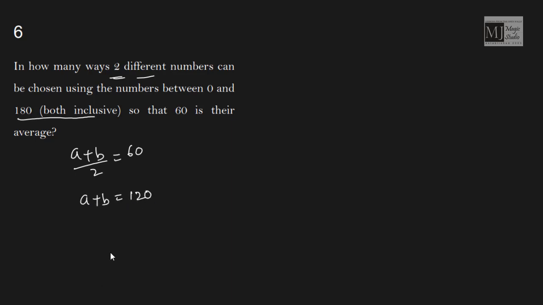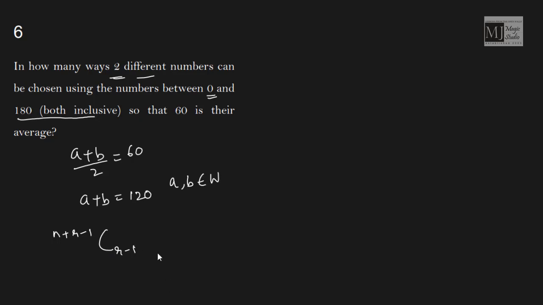So how many non-negative solutions of a and b are possible such that a plus b is equal to 120? Or we can say how many solutions for a and b are possible such that a plus b is 120 and a, b belong to whole numbers, because they can take the value 0 too. And the formula for this is n plus r minus 1 C r minus 1.